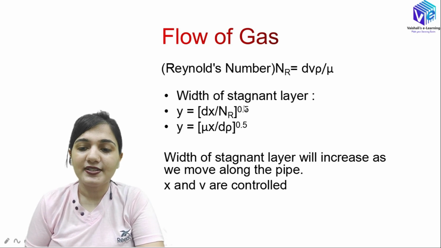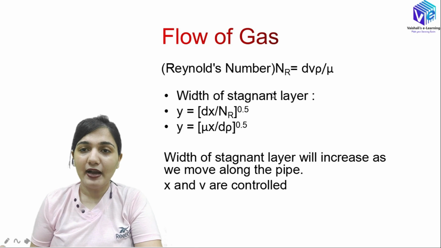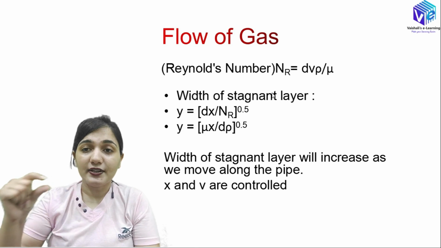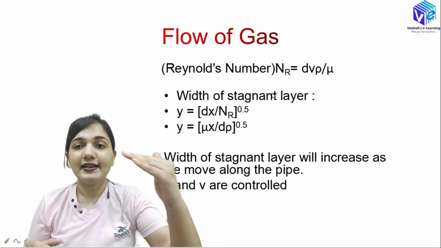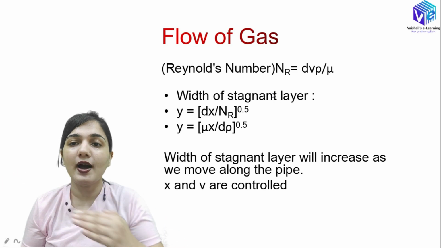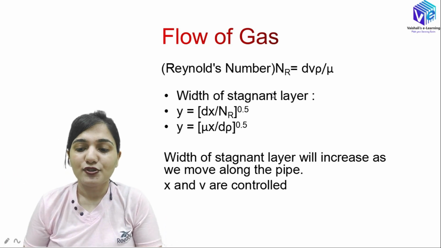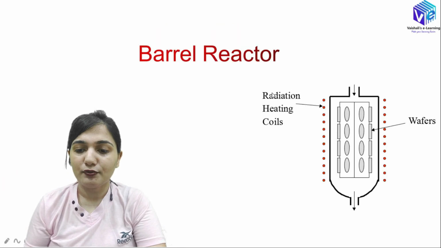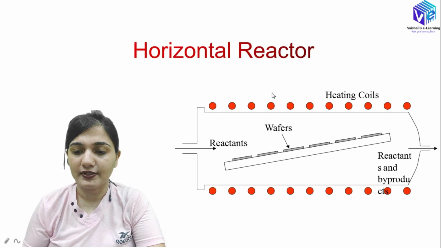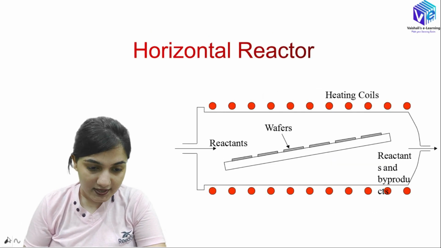Now the width of the stagnant layer. Why we were finding out the Reynolds number? The width of the stagnant layer. Stagnant layer is the first layer which is going upward on the substrate. So I will be giving you the example with the help of this reactor. So you can see here.